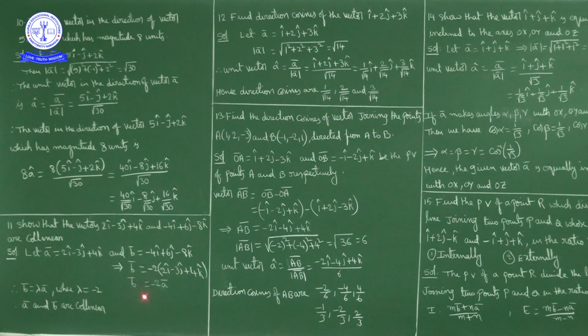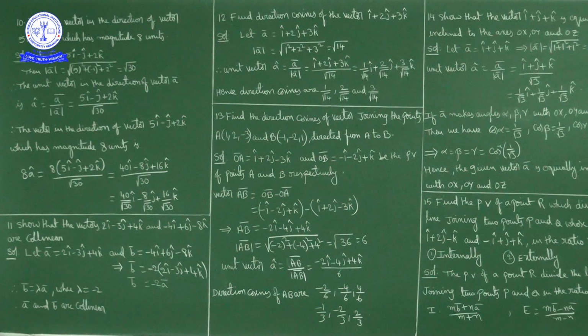So one vector is some scalar multiple of the other vector. b bar is equal to minus 2 times a bar, which is nothing but one vector equal to some scalar multiple of the other vector. So these two vectors are collinear vectors. So a bar and b bar are collinear vectors.